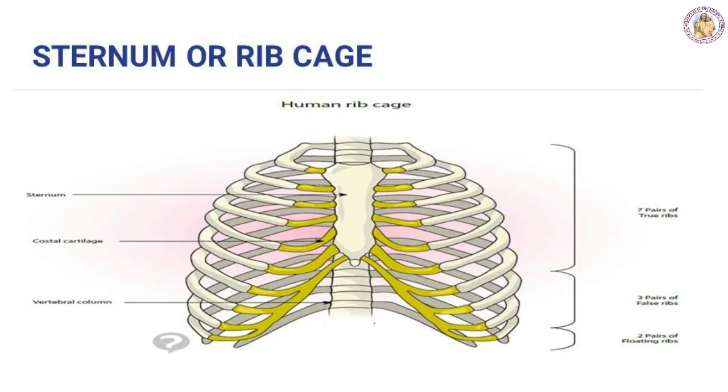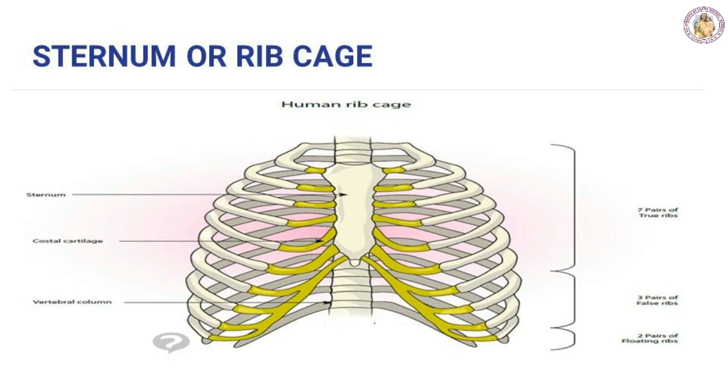Now we are going to see the rib cage. The rib cage occupies the chest region. It is a cone-shaped structure made up of 12 pairs of ribs. The ribs are attached to the vertebrae, which curve around to form a cage-like structure.